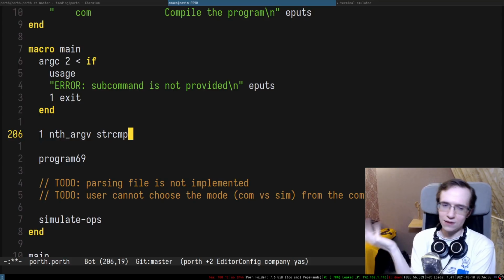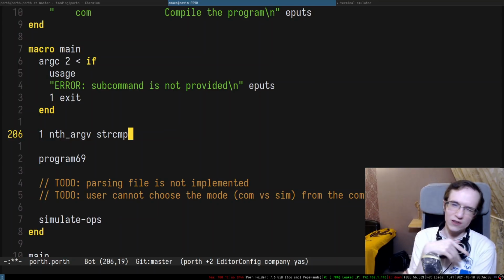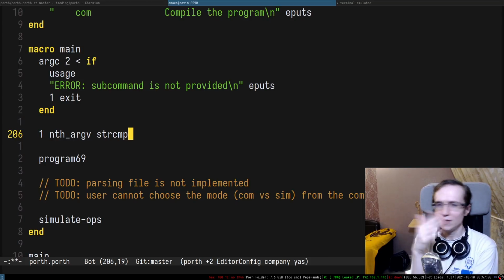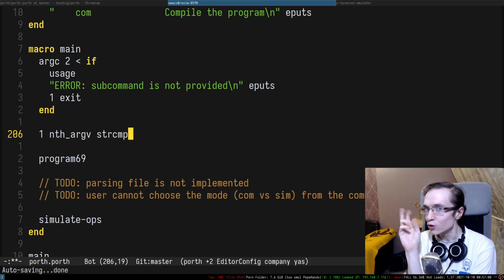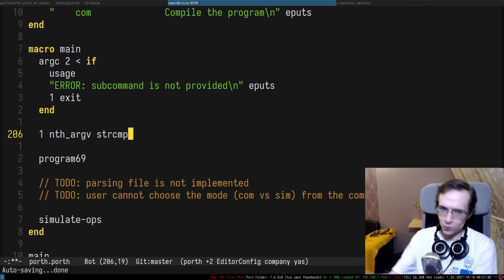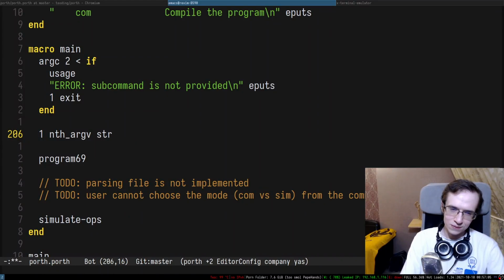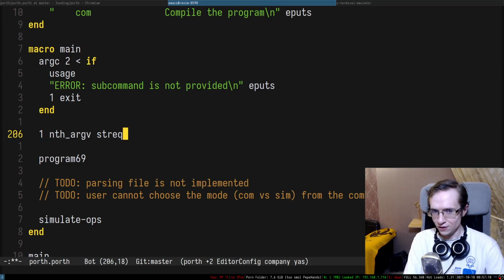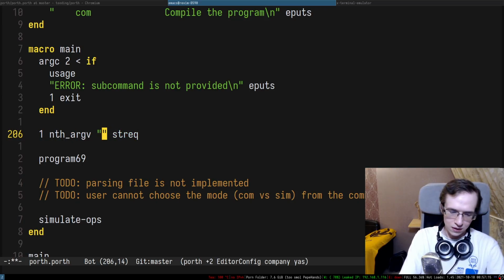And that is easier than doing strcmp, because in strcmp you have to return -1, 0, or 1, depending on which string is bigger or smaller. Rather than that, we could have implemented str equal, which returns either true or false, depending on whether the string is equal to something, right? So I'd rather actually try to implement something like this, str equal, right?